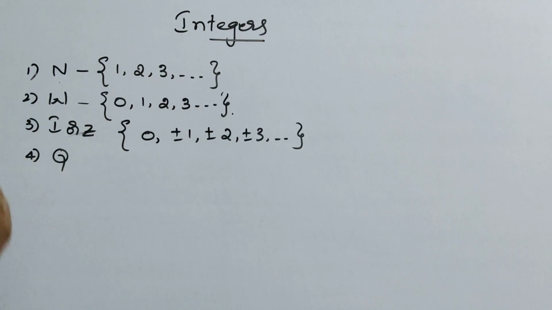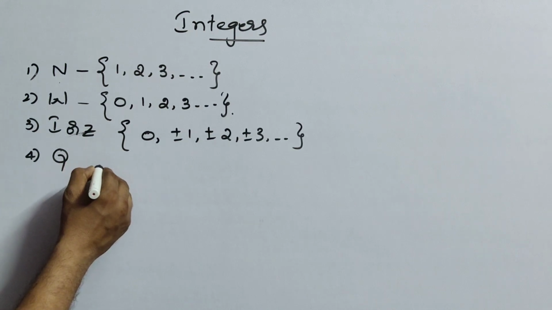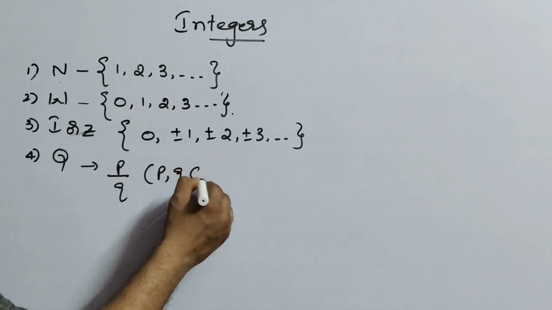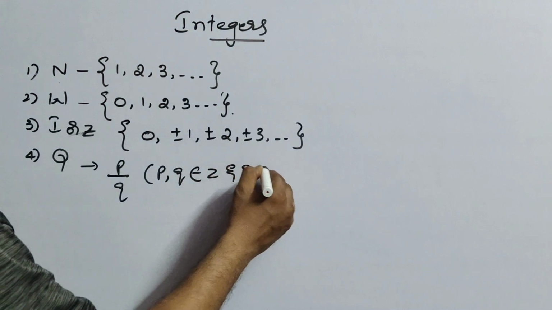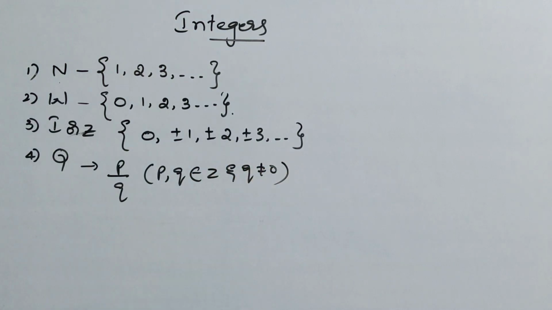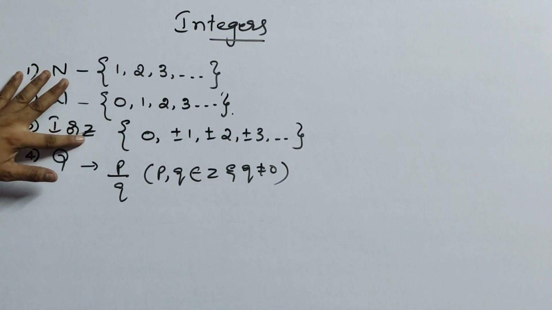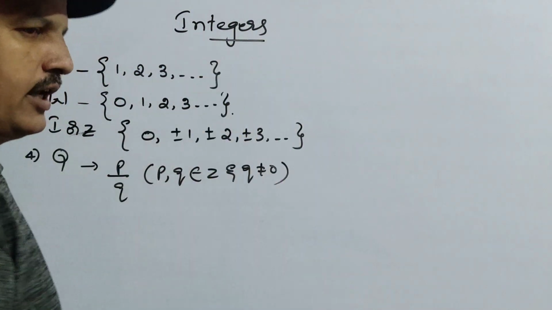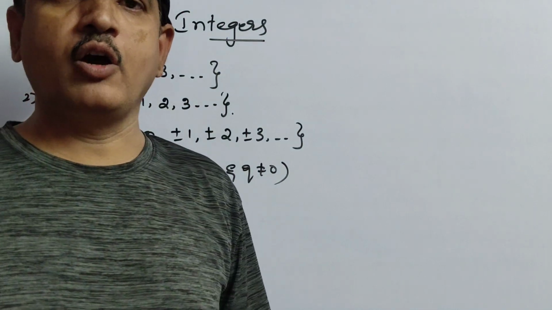Now coming to Q. Q means nothing but rational numbers, the numbers which are in the form of p by q, where p, q belong to Z and q not equal to 0. When the topic rational numbers comes, we'll go much deeper into that. So at present we are only with integers. So natural numbers are indicated with the letter N, whole numbers W, integers Z or I, and rational numbers Q.